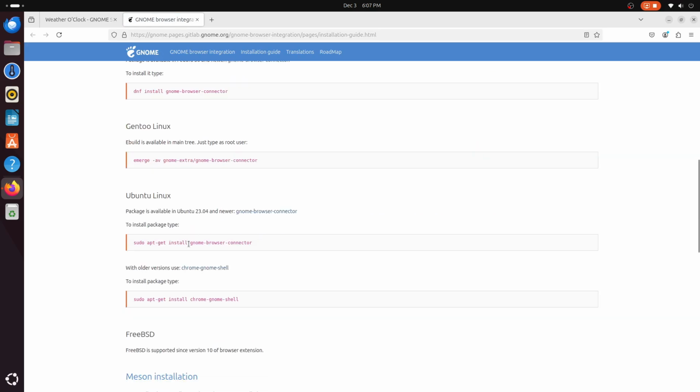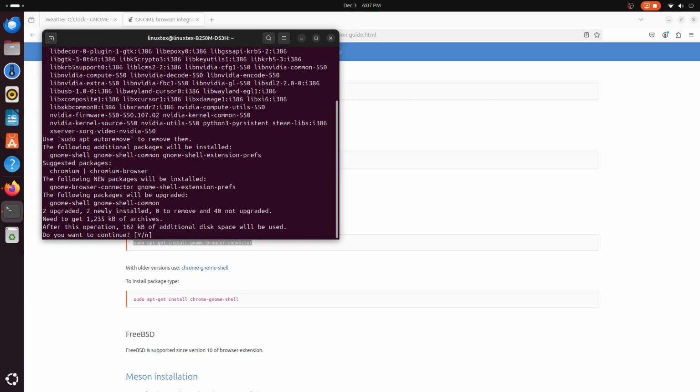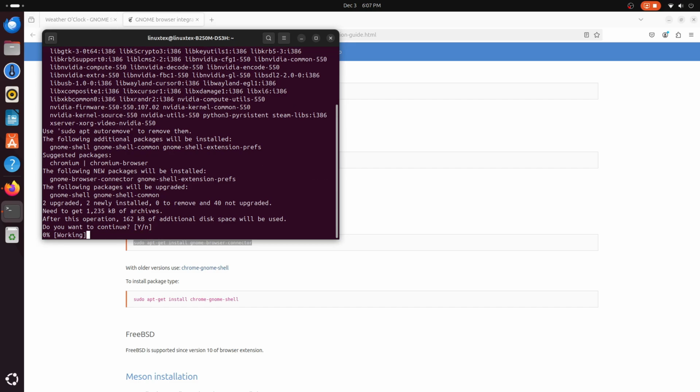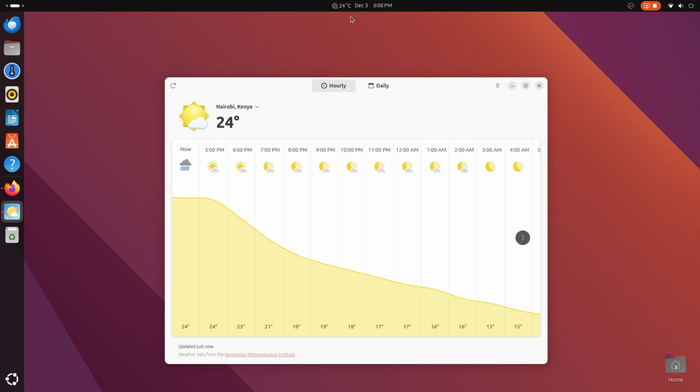For people who don't need any maps, charts or other meteorological data and just want to know how hot or cold it is outside, Weather O'Clock is just the thing. This is a GNOME extension and it just displays the current temperature next to your clock. And yeah, that's it. But it does need the GNOME-Weather app to work.